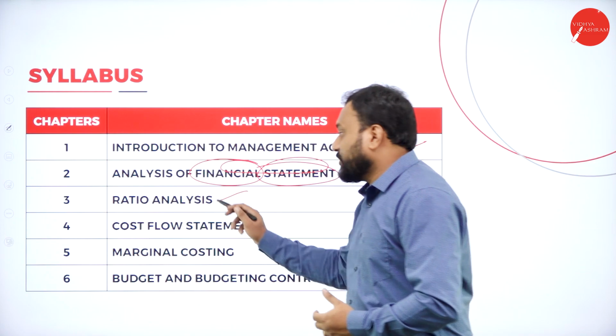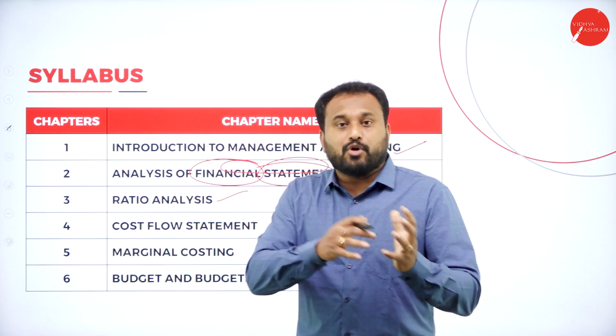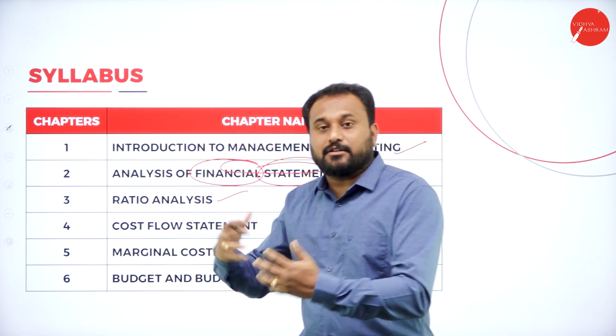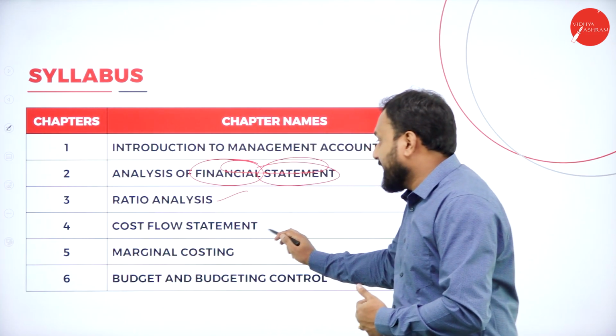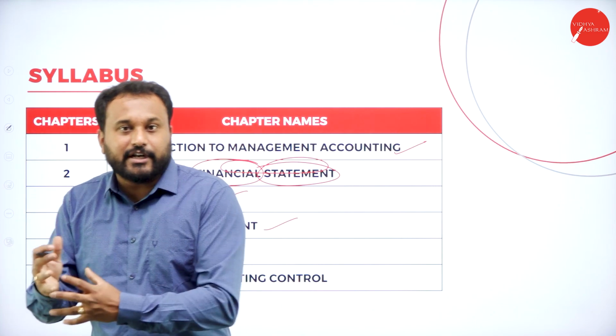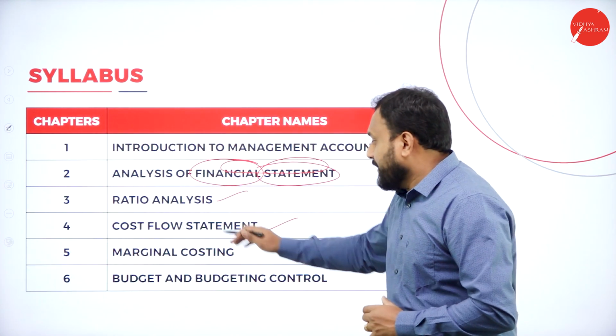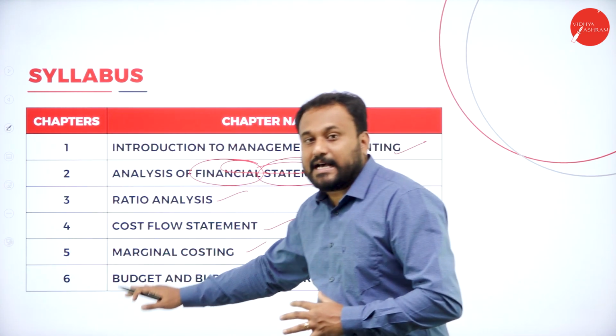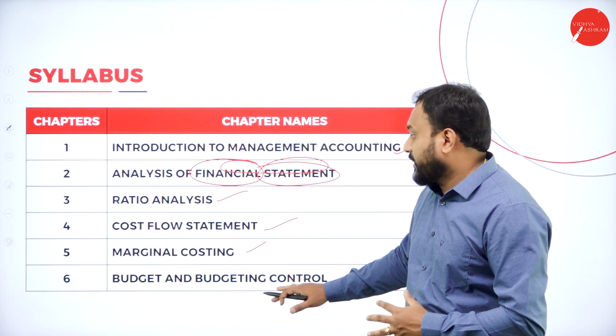Next, we have ratio analysis, where you have the ratios, turnover ratio and so on. And next we have the cash flow statement, where you'll get to know about the problems, and the theory part is also there in the cash flow statement. Next is marginal costing, and the last chapter is called budget and budgetary control.